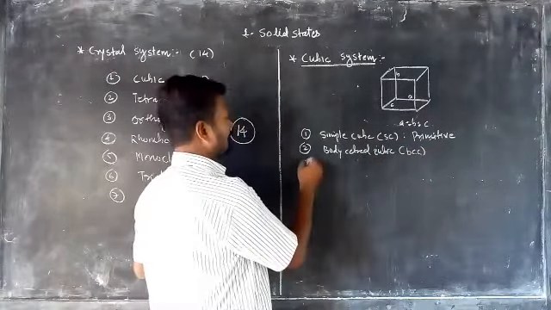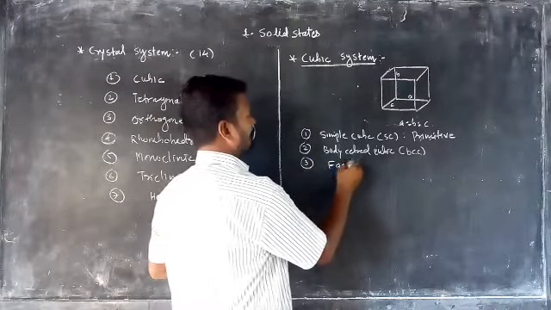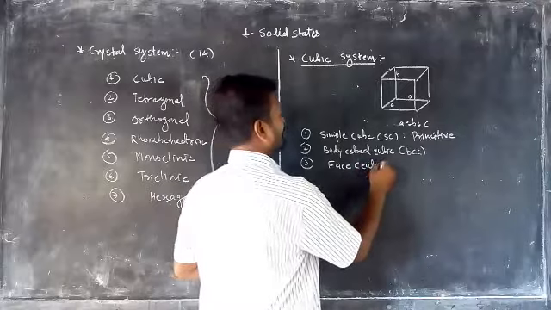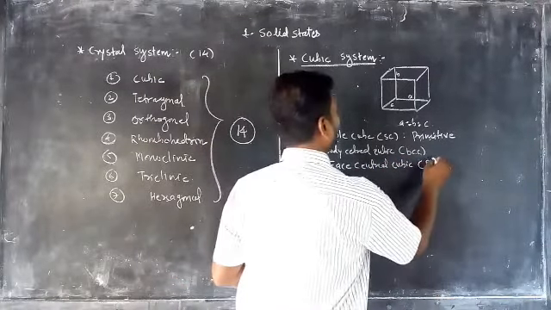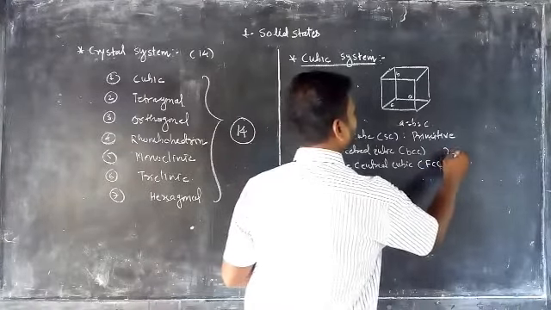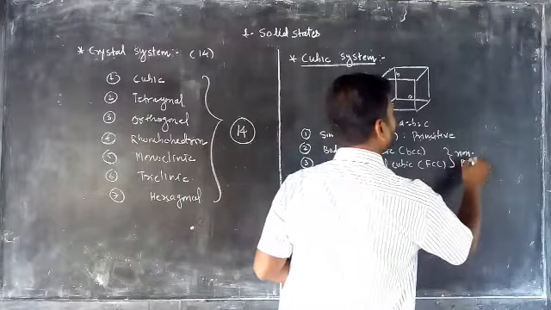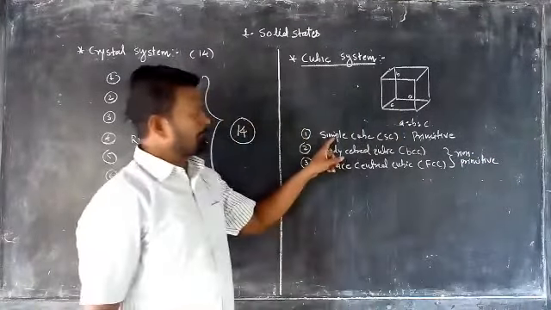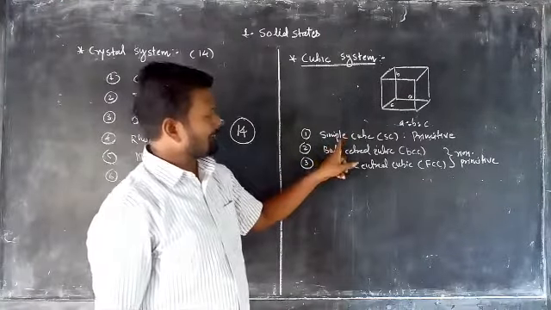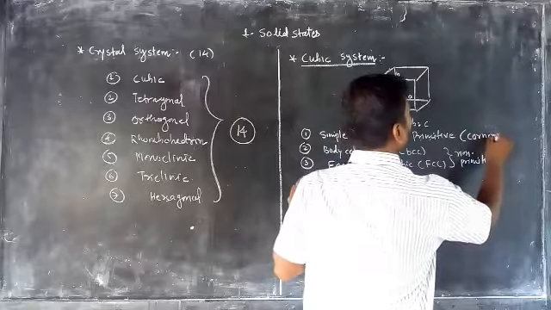The third one is the face centered cubic, that is known as FCC. So these two are known as non-primitive. In a simple cube, the points are present only at the corners.